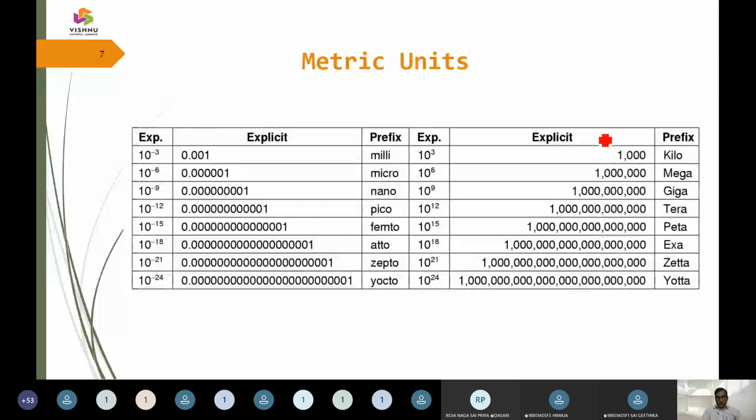So that is regarding memory metrics, and the CPU's time has its own proportion: milliseconds, microseconds, nanoseconds, picoseconds. In this way the time interval of a CPU is measured. And memory measurement can be in kilobytes, megabytes, gigabytes, terabytes, petabytes, exabytes, zettabytes, and yottabytes. When people talk about cloud storage right now, it is going to be exabytes.